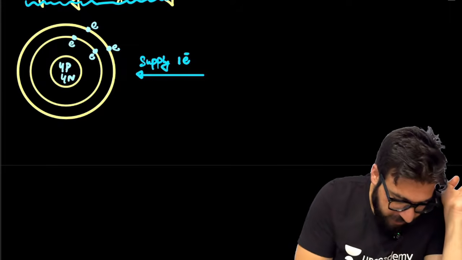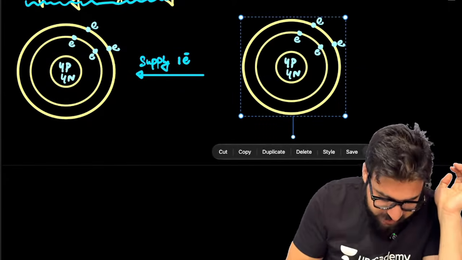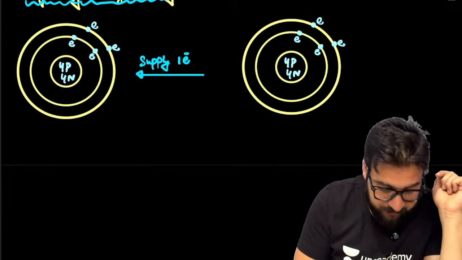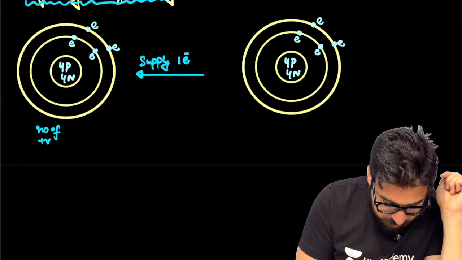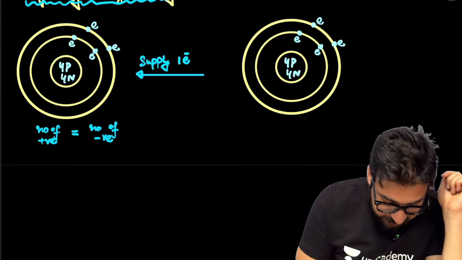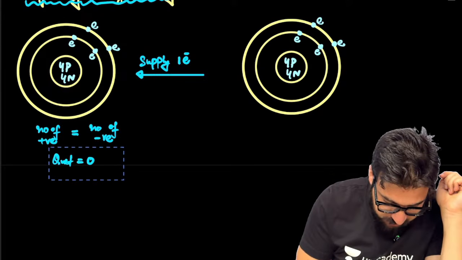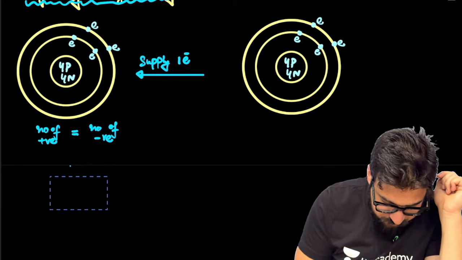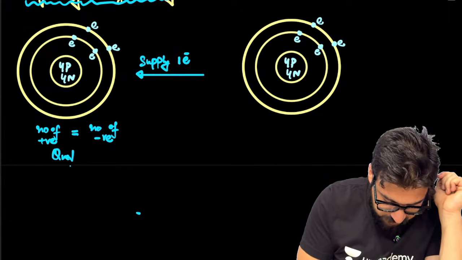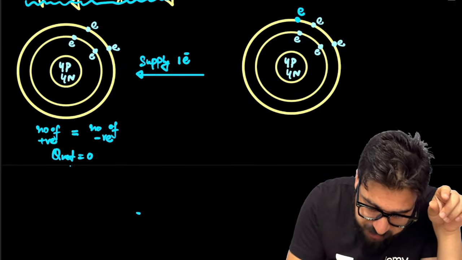When you add one electron, my dear NEET aspirants, could you please tell me how does it look like then? Before adding the electrons, in this particular case, the number of positive charge will be equal to the number of negative charges. So I can say in this particular case, boys and girls, net charge will be equal to 0. This is a neutral.